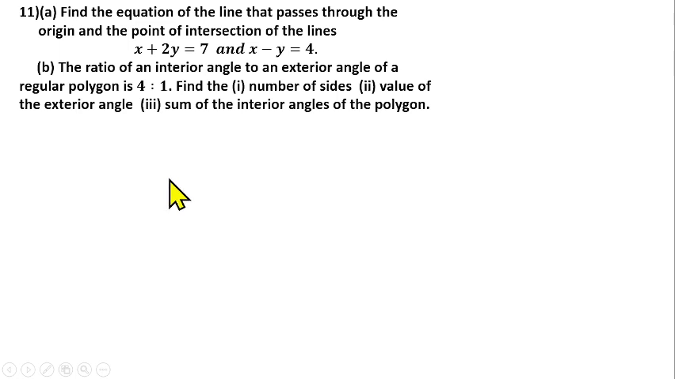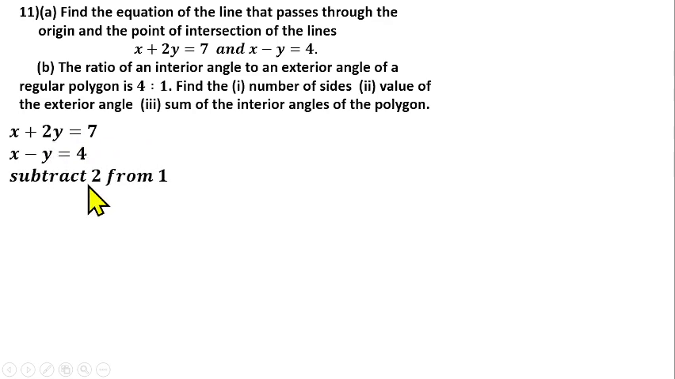So what am I trying to say in essence? From equation 1 and equation 2, we can find the values of x and y by solving them simultaneously. So we can subtract equation 2 from equation 1. That will help us to eliminate x, so we have x minus x giving us 0.